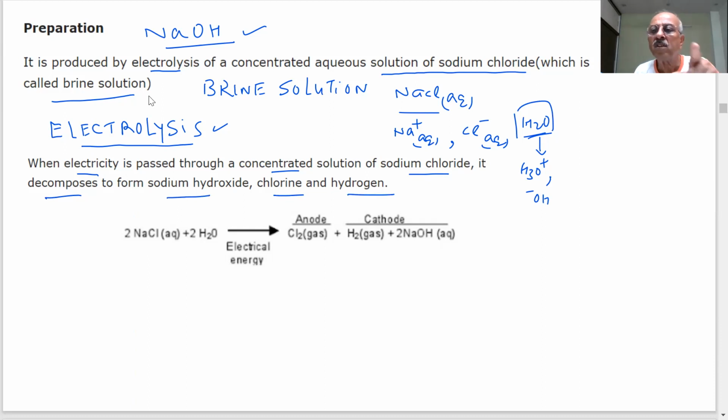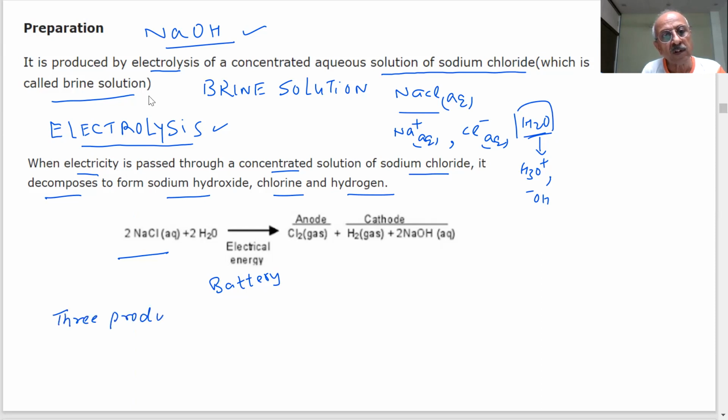Now, this is an important point. Question will be asked on this. You take NaCl aqueous. Here is my sodium chloride aqueous. It contains sodium ions, chloride ions. Water contains H3O plus, OH minus ions. And electrical energy is applied by using a battery. We'll show you the picture of this also. The battery will give electrical energy, and then decomposition will take place. What do we get in this case, students? Interesting. 3 products are obtained. Very important.